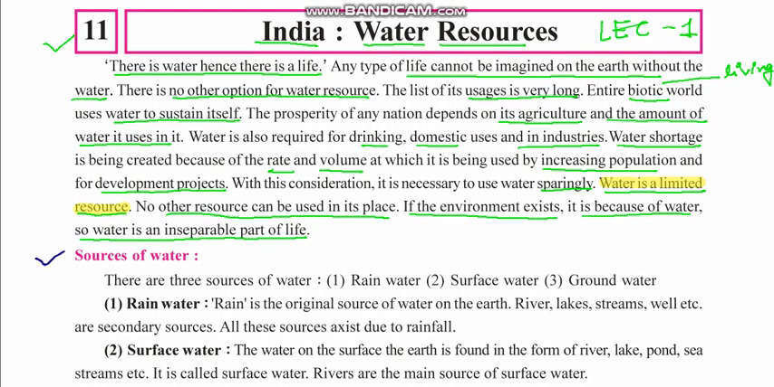Now we are going to study the sources of water, from where we are going to get water. There are three main sources of water: rainwater, surface water, and groundwater. Right now monsoon is going on, so you might know about this a lot. Rainwater will be logged at different places, right? Then surface water, the water which is available on the surface of the earth. And third is groundwater, which is available under the surface of the earth.